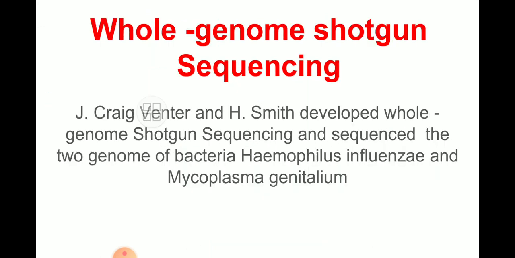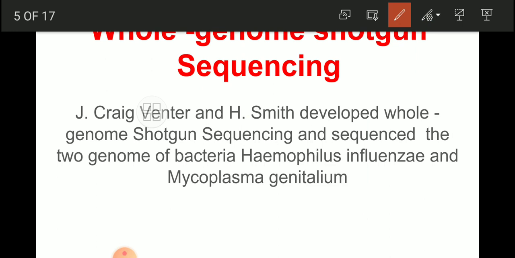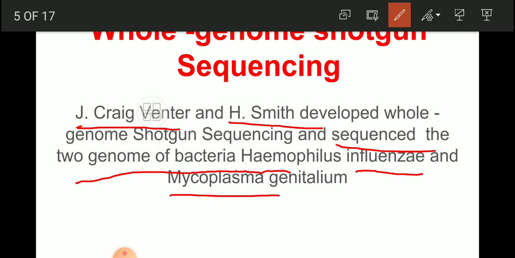Now, the whole genome shotgun sequencing is another method of study of a genome, that is, sequencing of a genome. J. Craig Venter and H. Smith developed the whole genome shotgun sequencing and sequenced the genomes of two bacteria, Haemophilus influenzae and Mycoplasma genitalium, isn't it?